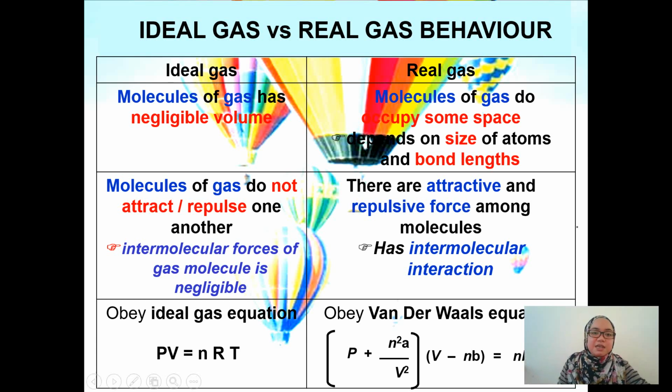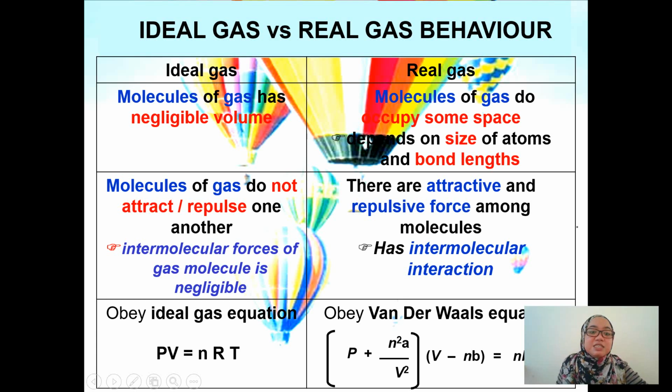Alright? So what's the difference between ideal gas and real gas behavior? The first thing, for the ideal gas, the molecules of the gas have negligible volume. So the volume of the gas molecules for an ideal gas is not significant. However, for the real gas, the molecules of the gas do occupy some space, and it depends on the size of atoms and the bond length, which means that in real gas, the molecules of the gas have a significant volume.